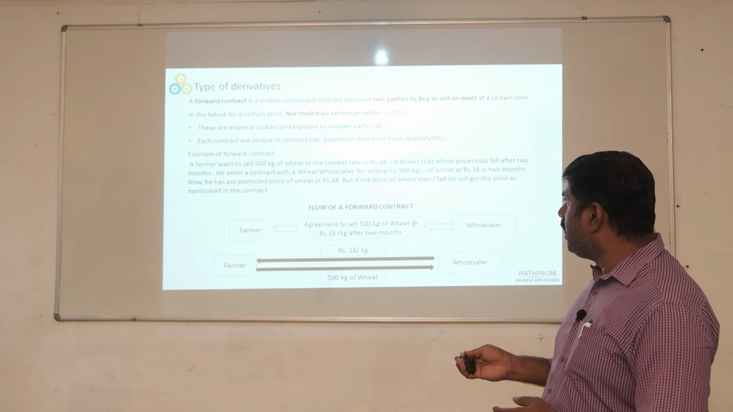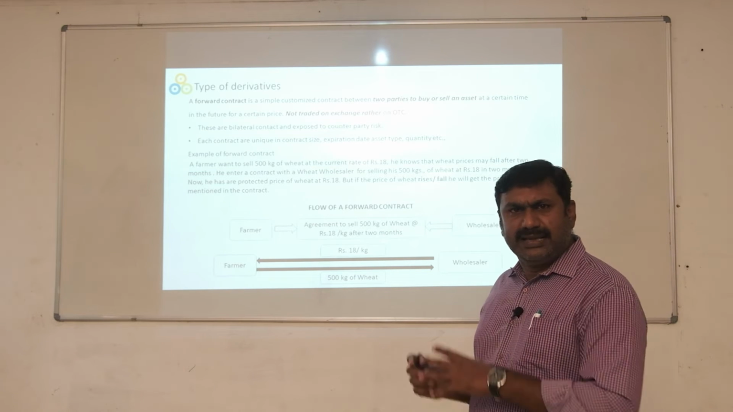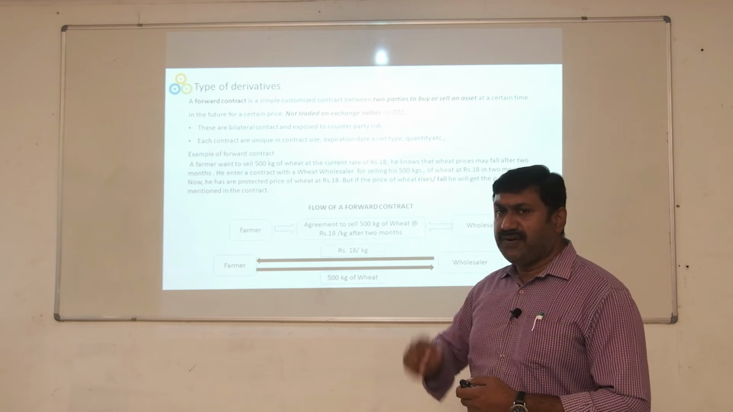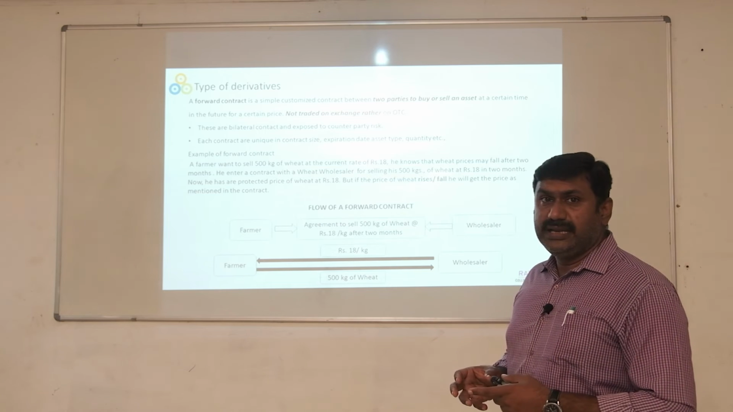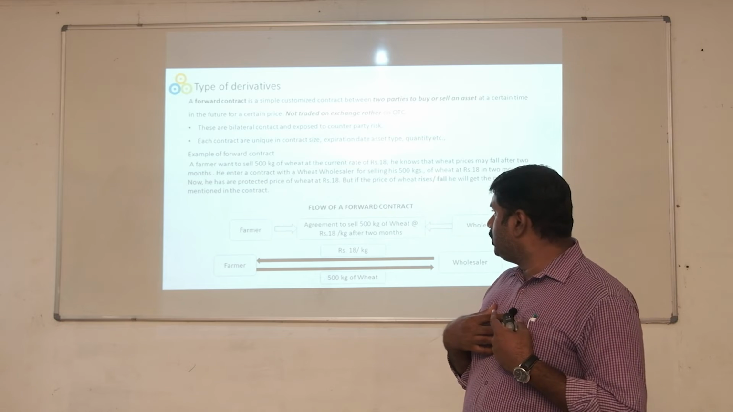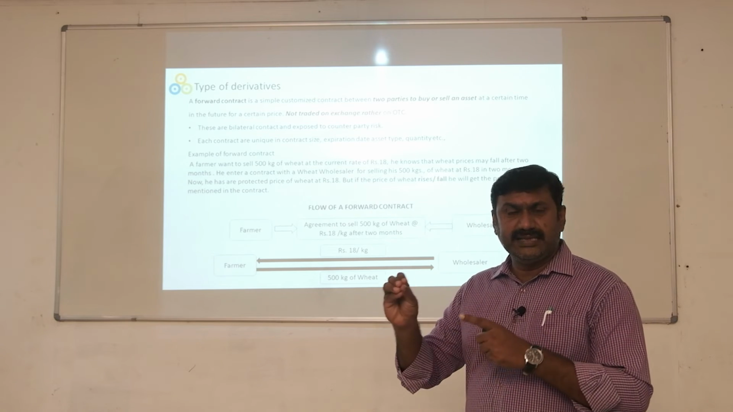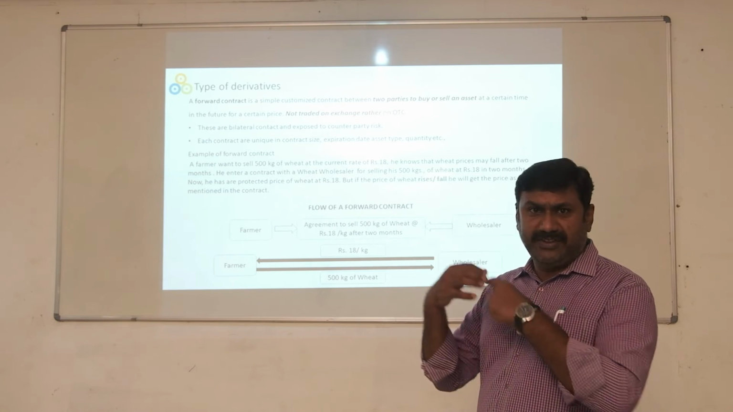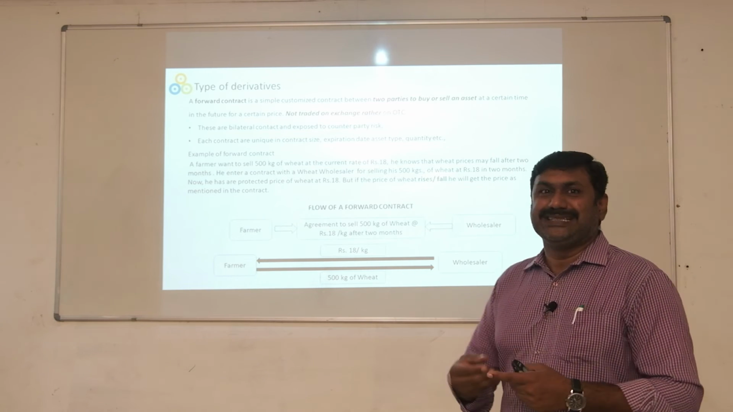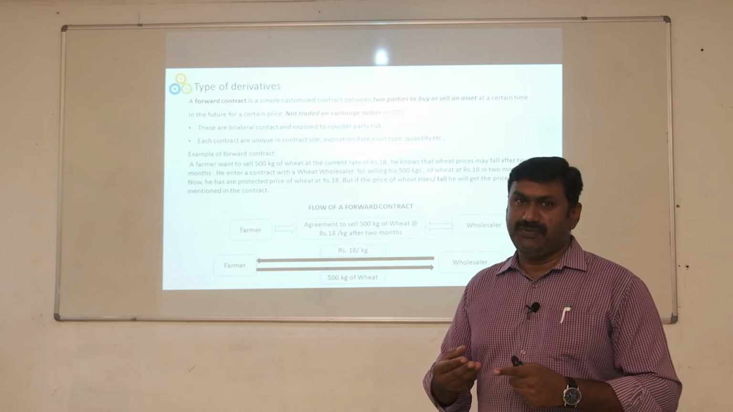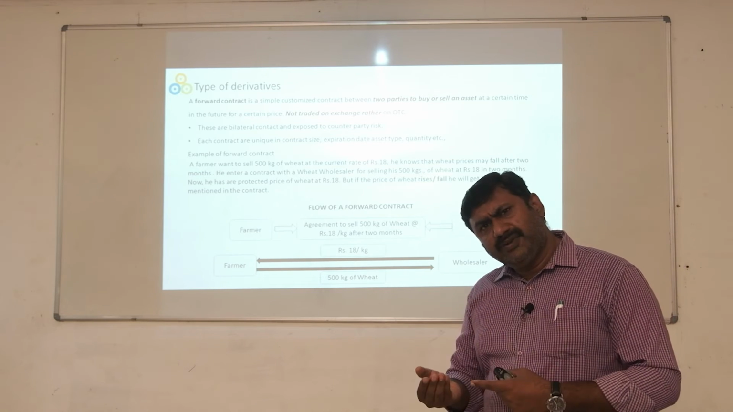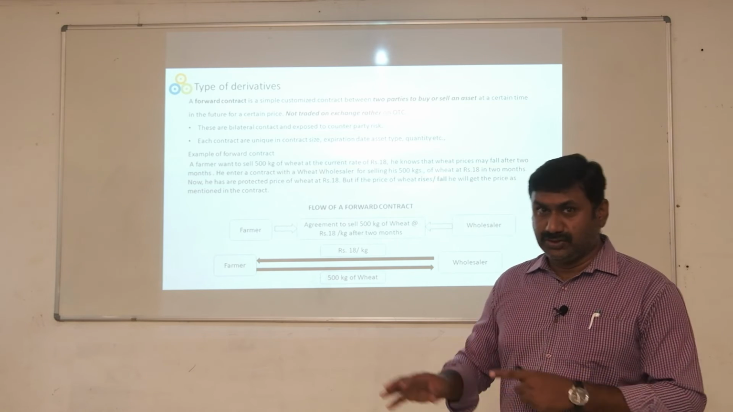Here is an example of a forward contract. Let's assume we have a farmer and a wholesaler. This farmer is interested in cultivating wheat. He is ready to go and seed his wheat and expects the wheat to be yielded after around 2 months. Let's say, for example, the yield period of wheat is 2 months. At present, wheat is traded at 18 rupees per kg. This is also an example.